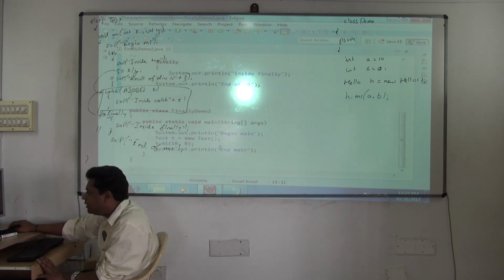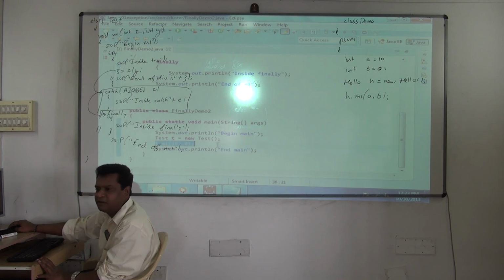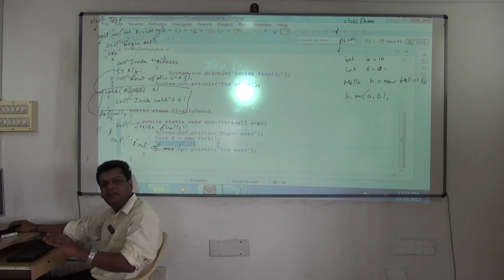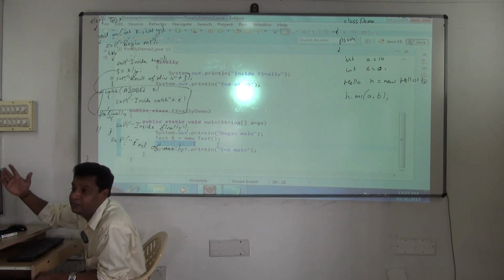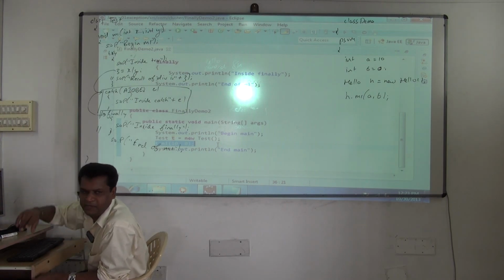And in main also, see end main is not getting executed because the exception occurred here. Since you are not handling it, end main also will be skipped. It will go to the caller now. So like this the methods go on getting terminated, one by one they get terminated.